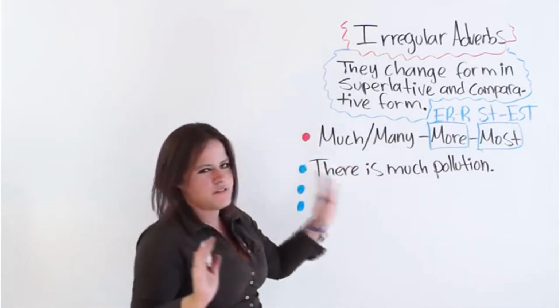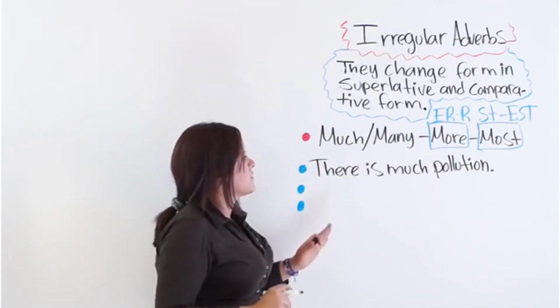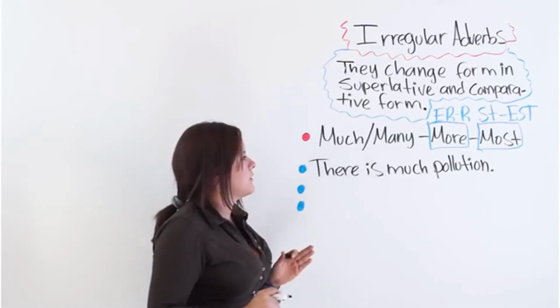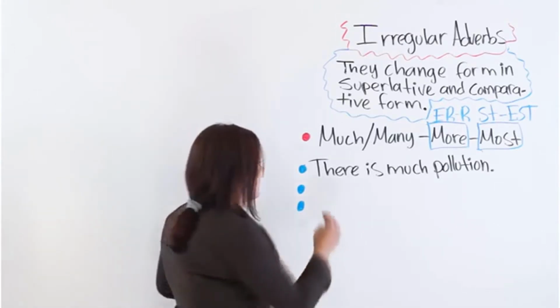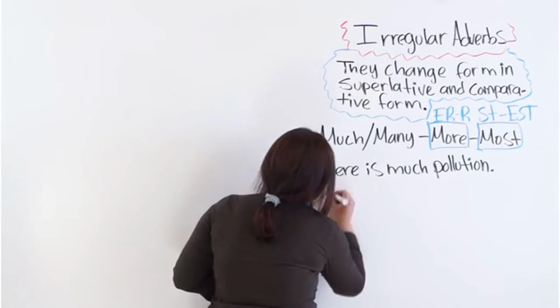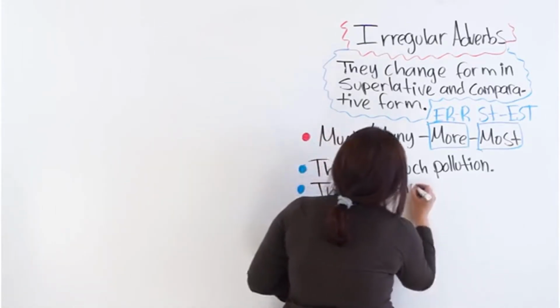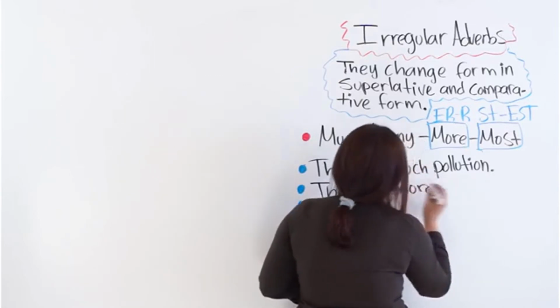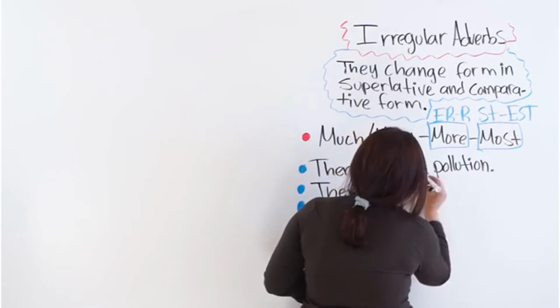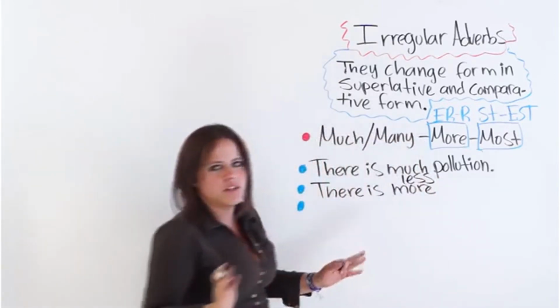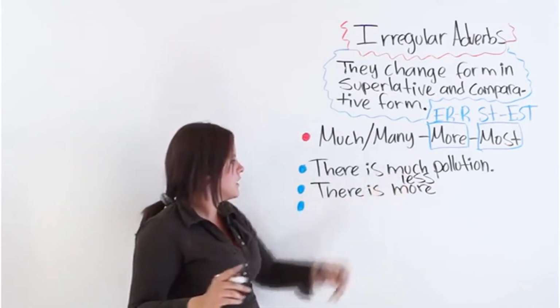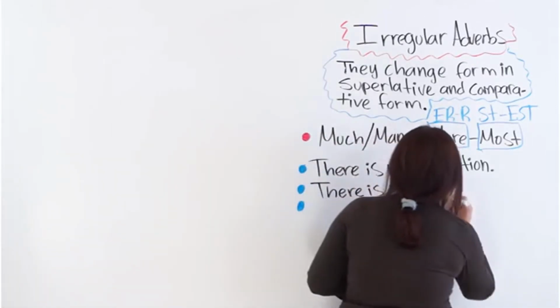Well, it's just an example. Now if you want to compare, you would say there is more or less. Okay? It depends on what you want to say. More or less pollution.